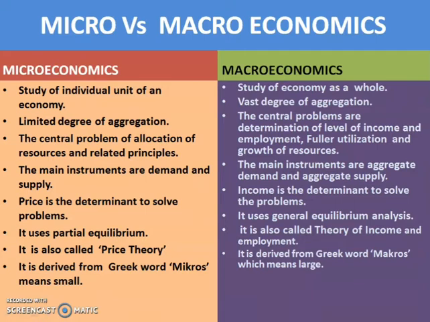Then the seventh difference is microeconomics is otherwise known as price theory, whereas macroeconomics is otherwise known as theory of income and employment. Then the last difference is the word micro is derived from the Greek word micros, meaning small, and the word macro is derived from the Greek word macros, but its meaning is large. Okay, so these are the important differences between microeconomics and macroeconomics.